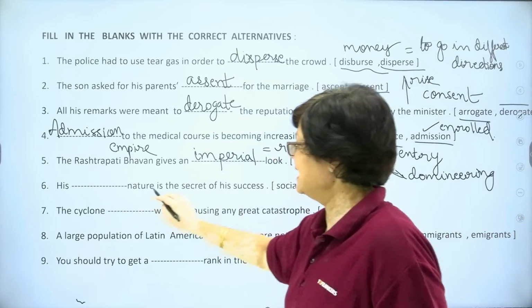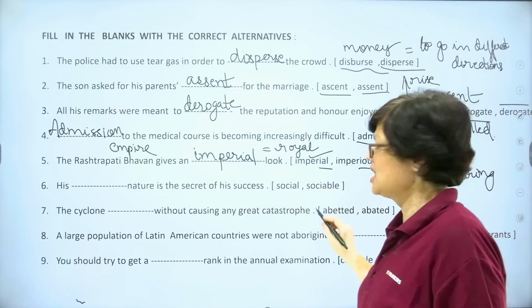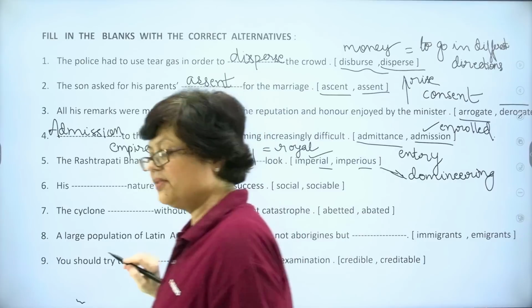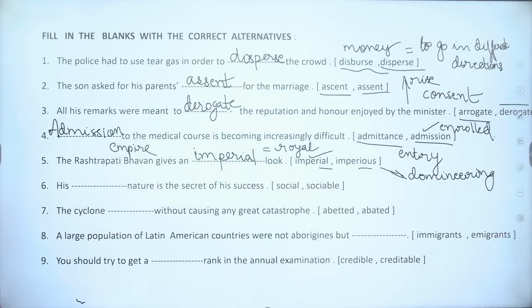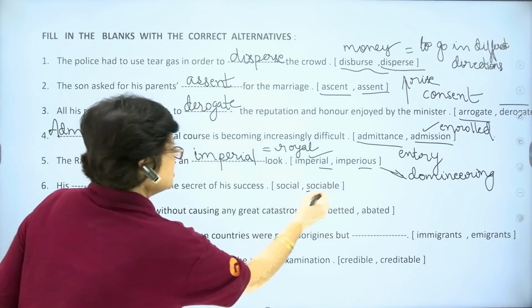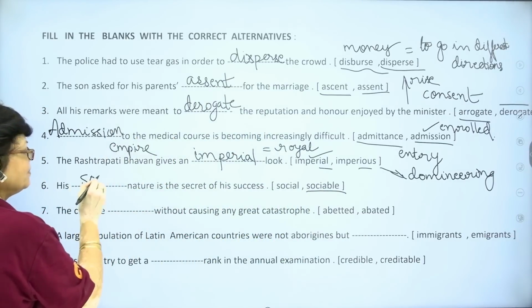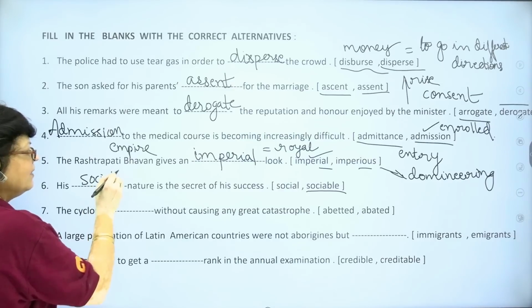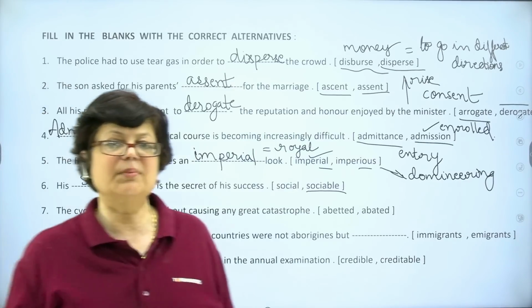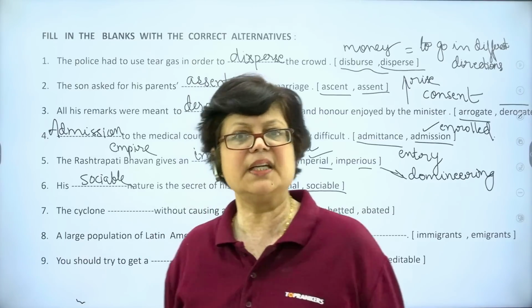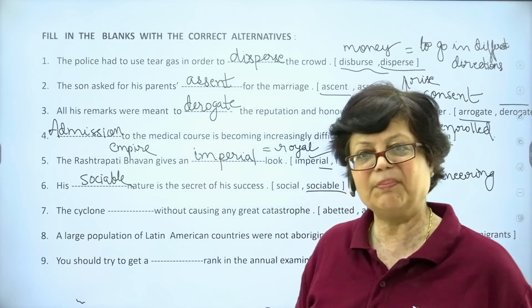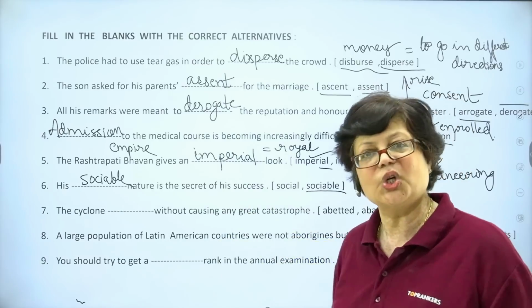Next, his dash nature is a secret of his success. What kind of nature does he have? Social or sociable? The answer is sociable. Sociable means he mixes freely with the people, he interacts with the people, he finds himself comfortable talking and interacting with people. So the answer is sociable.